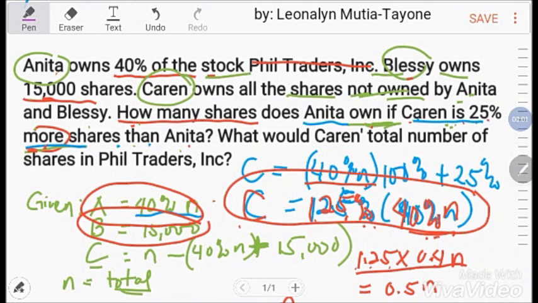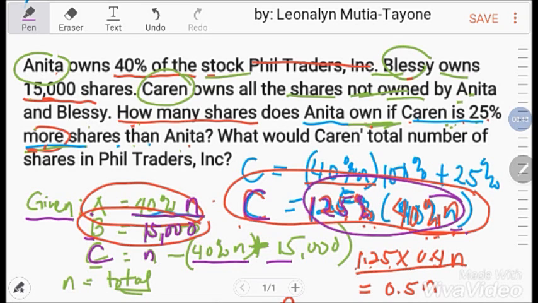I-repeat ko lang para mas lalong maintindihan. Ito na yung problem natin. Ang una natin gagawin ay i-identify ang given. Si Anita may 40% of N, yung pinaka-total niya. At saka si Blessy ay mayroon given na yung 15,000 niya. At saka si letter C, ito yung total niya minus natin lang sa dalawa. At saka, how many shares does Anita own if Karen has 25% more shares than Anita? So ito na yun, si letter C, 125% of 40% N. Yan yung kay Karen.